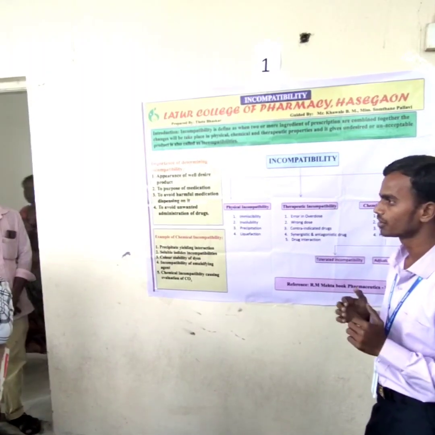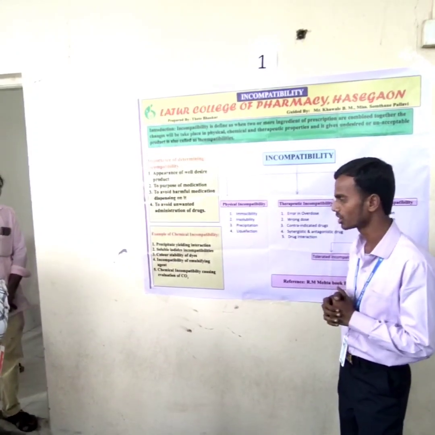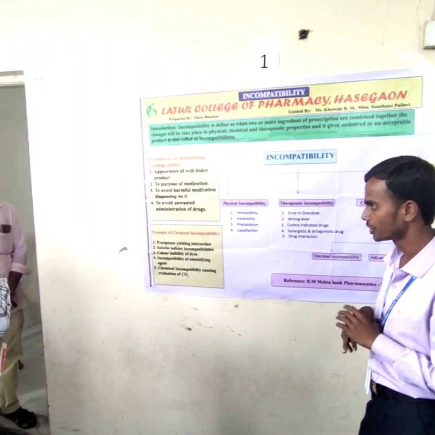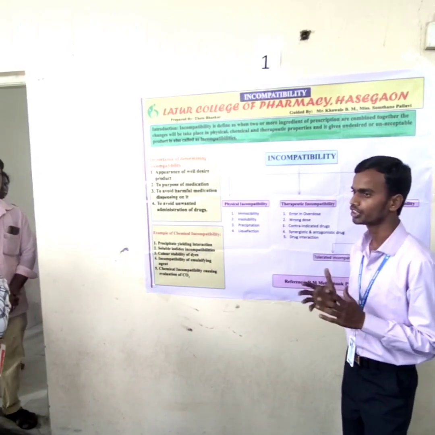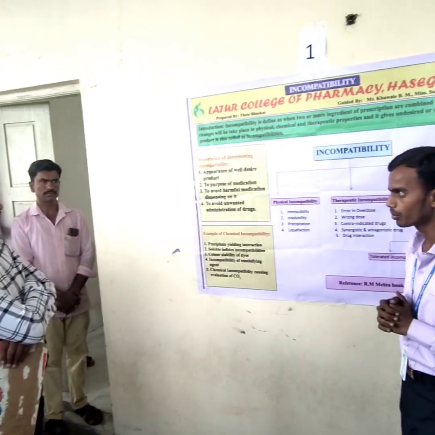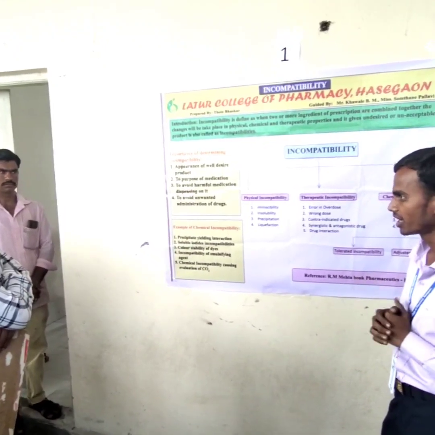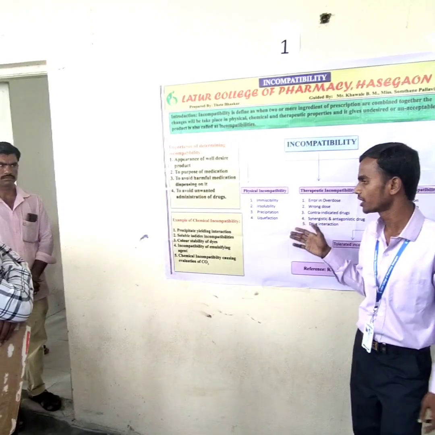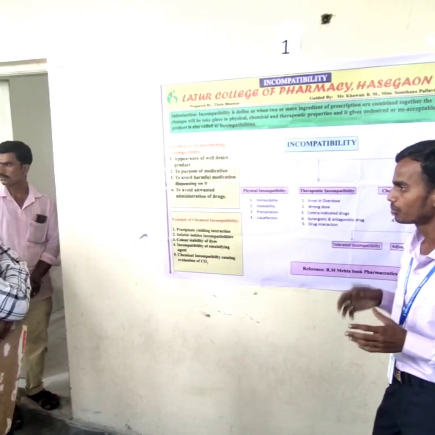And precipitation means when a drug is precipitated in the solution, they are insoluble to each other, so incompatibility occurs. To overcome it, continuous stirring is used in precipitation. For example, tincture benzoin compound contains resins. Resins are sticky, flammable organic compounds, insoluble in water, and exuded from some trees and plants. Because resins are insoluble in water, incompatibility occurs, and it is overcome by continuous stirring, and it produces a milky lymph.